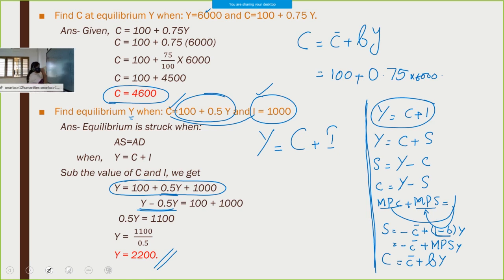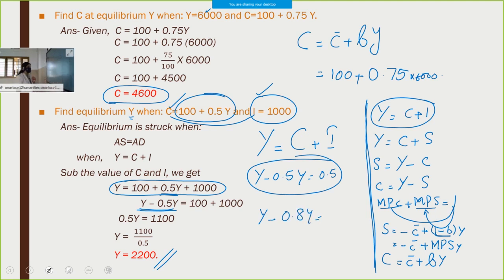It's very easy. Y minus 0.5Y, how are we getting 0.5? 1 minus 0.5, what is the answer? 0.5. Like that. Suppose Y minus 0.8Y, what is the answer? We know 1 minus 0.8 is 0.2. Like this you can very easily do it. Suppose Y minus 0.9Y, what answer will we get? 0.1. Okay.